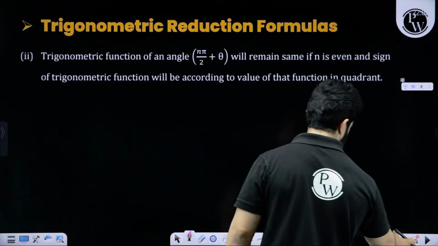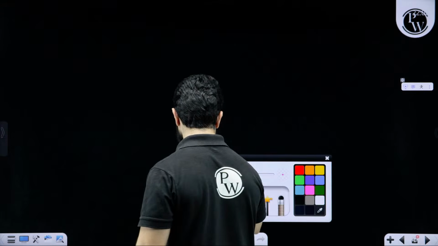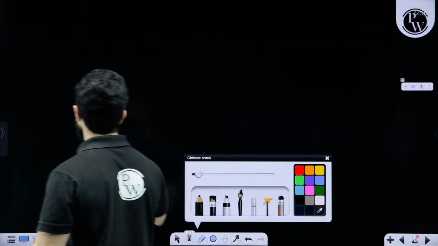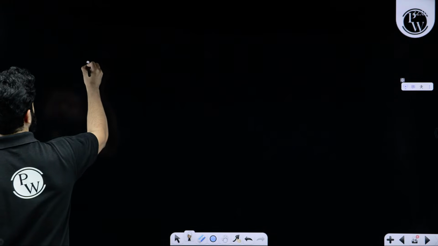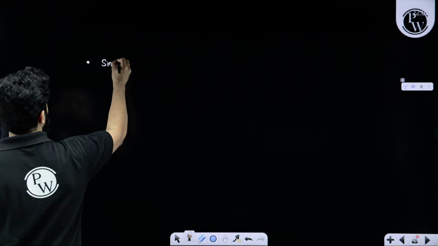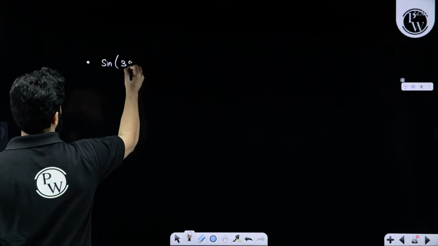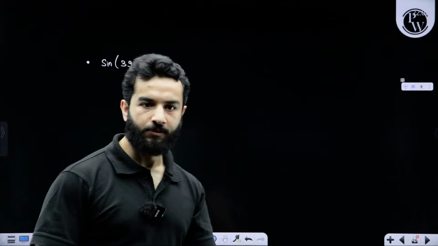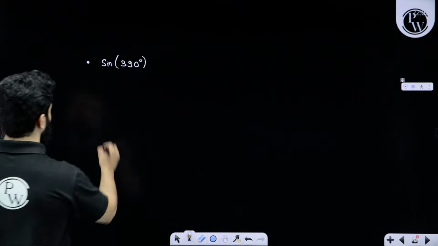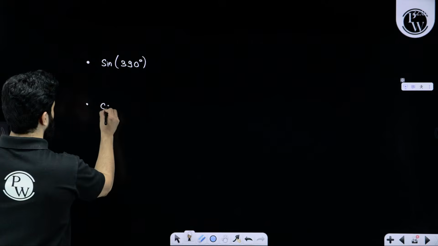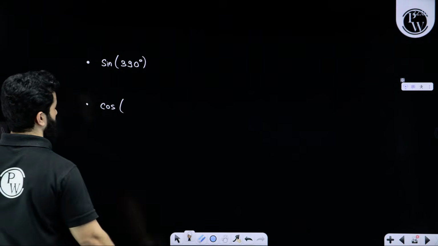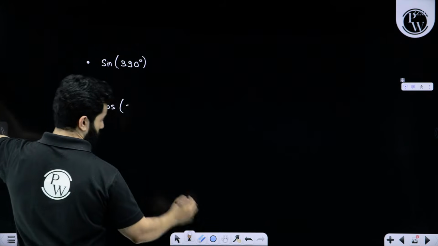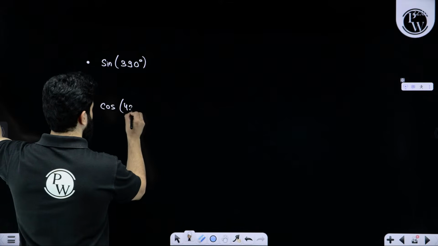So just for example, let's say we have got sine 390 degree. Find out the value of sine 390 degree. Cos 420 degree.